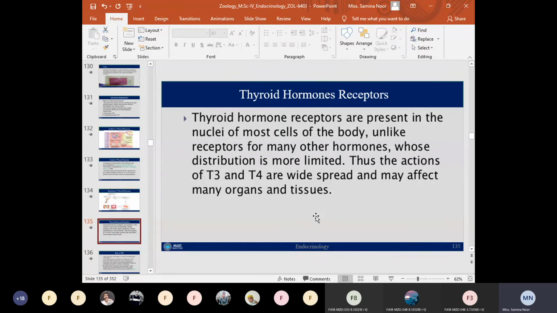As their receptors are widely distributed in the body cells, the actions of triiodothyronine and thyroxine are also widespread in the body and may affect many organs and tissues. Both hormones affect different body cells and different body organs, so they have multiple kinds of physiologic functions.